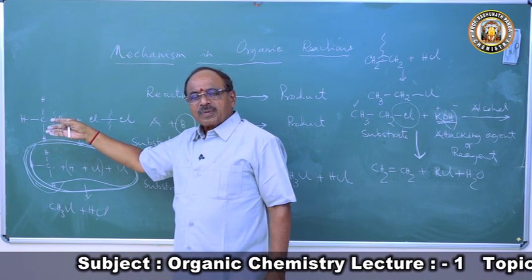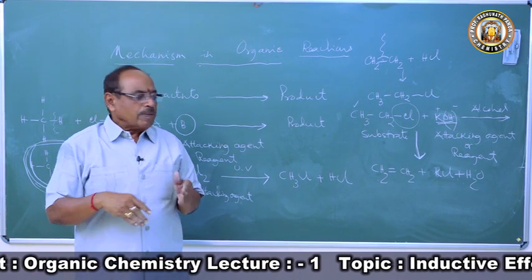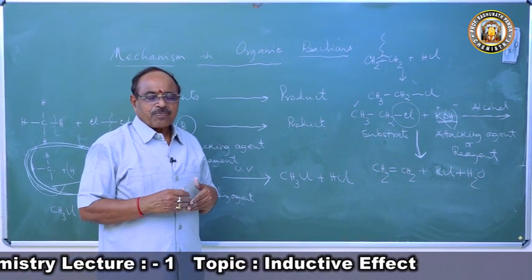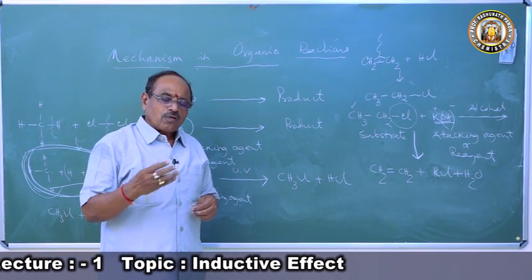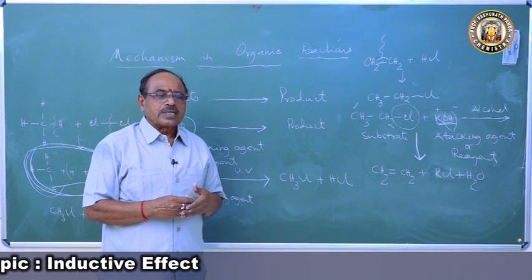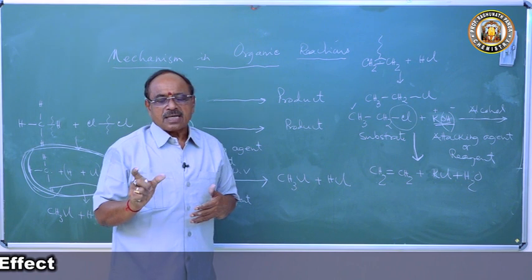And a new bond is formed again. So there may be a fission of the covalent bond, or maybe a displacement of one by the other taking place, to form the reaction intermediates. So how does this happen? There are different types of theories.